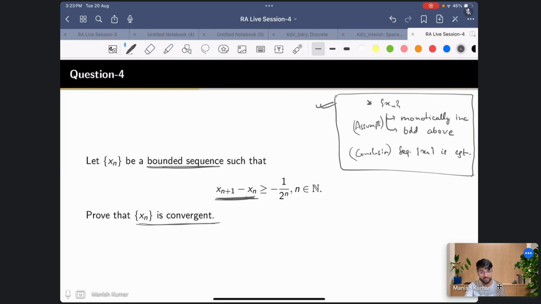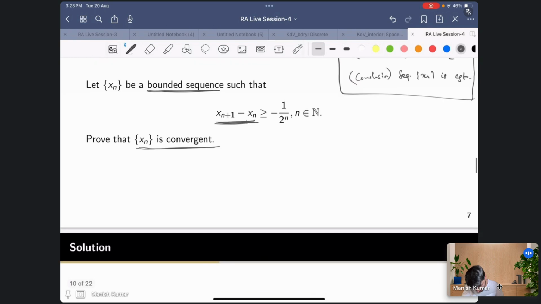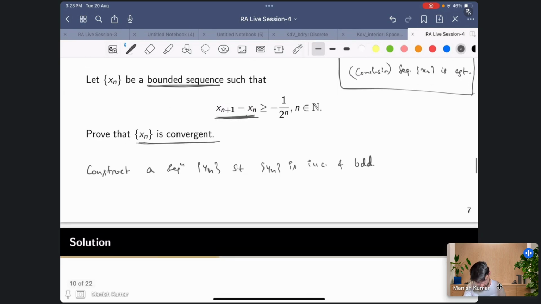So the idea would be, let me write it here itself. Construct a sequence yn using these xn's, such that yn is increasing and bounded. Now to show that, let us look at this inequality. Obviously to guess such a sequence we'll have to use this kind of inequality, right?